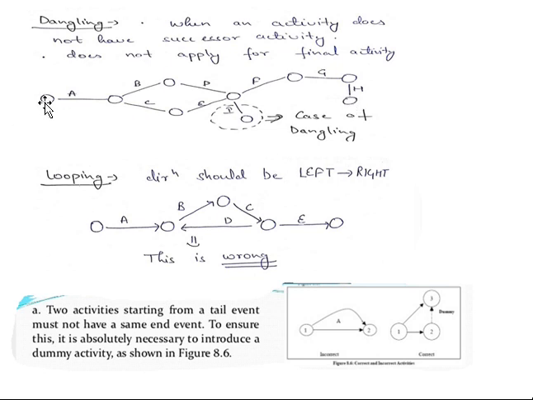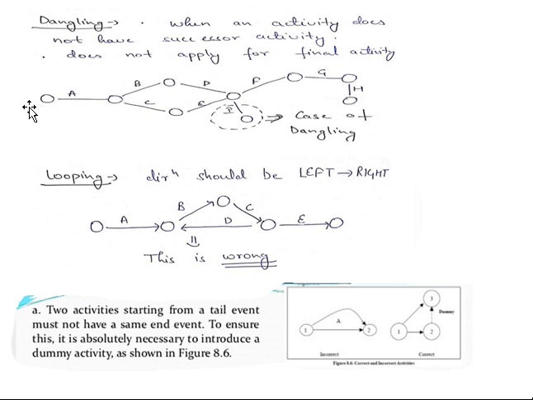If you are numbering the nodes 1 2 3 4 5 6 7 8 9, then 6 and 9 will be called two end points. Those two end points should not be used in constructing your network diagram. Multiple end nodes or multiple starting nodes should not be there.